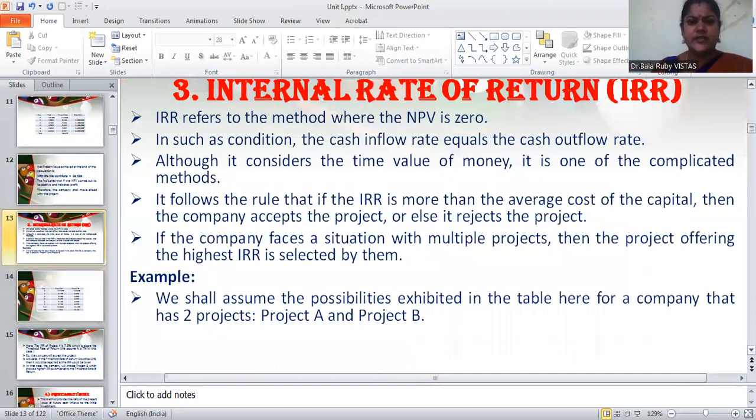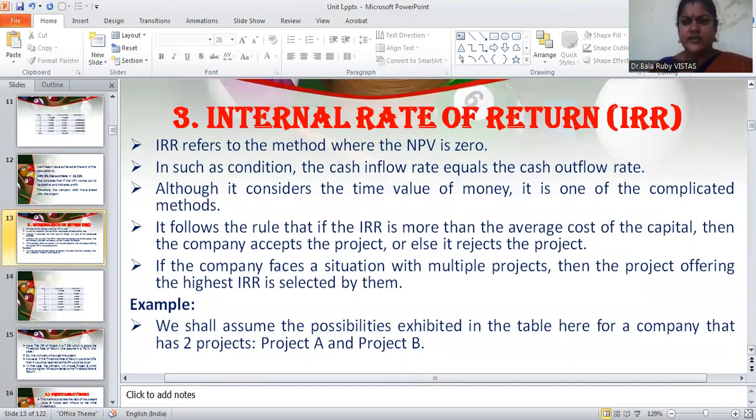Then the next method is internal rate of return, briefly IRR. IRR, that is internal rate of return, is a method where the net present value is 0. In such a condition, the cash inflow rate equals the cash outflow rate.